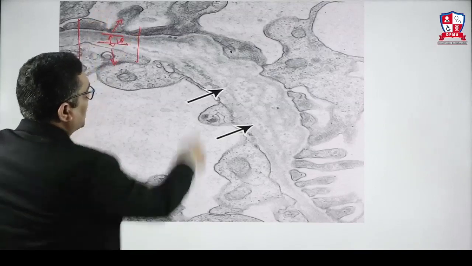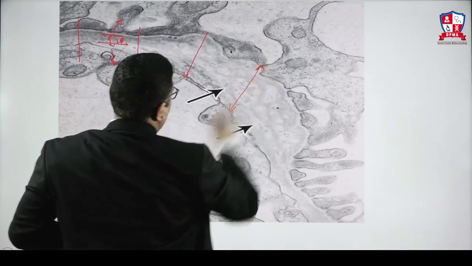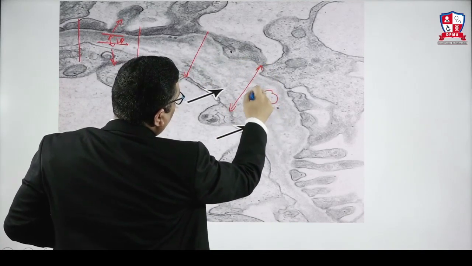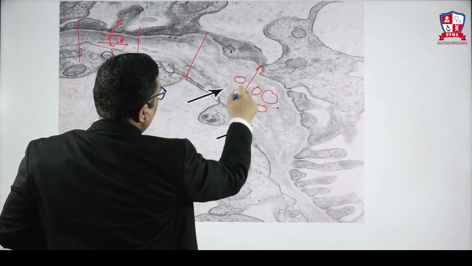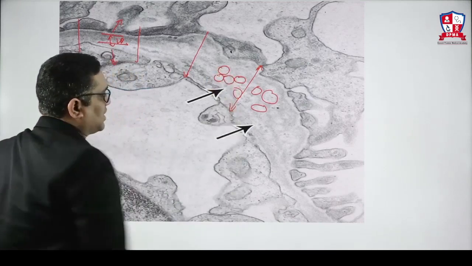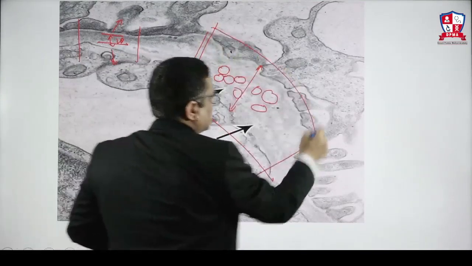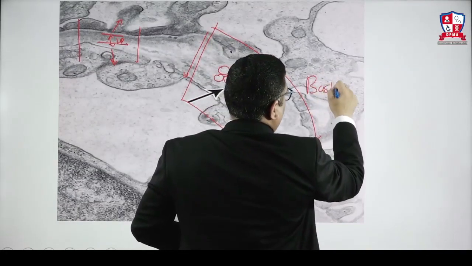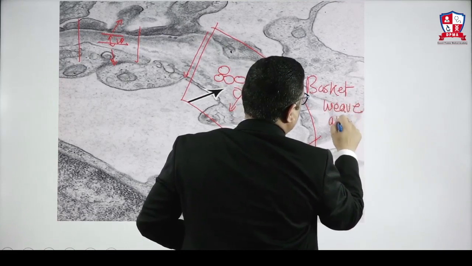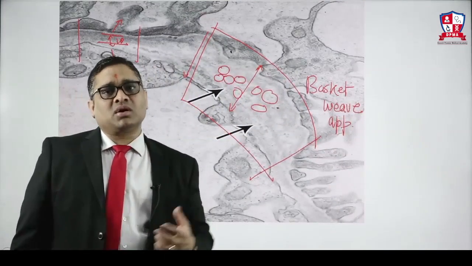Up to this it was normal, but here you can see there is irregular thickening and there is a rupture of the lamina densa, and because of that you can see there are so many gaps formed here because of the irregular laminations by the lamina densa. That is why this area which I am showing you has a basket weave appearance, right? So this is called the basket weave appearance. This basket weave appearance is the diagnostic feature of Alport syndrome on electron microscopy.